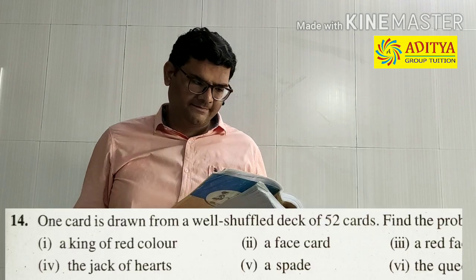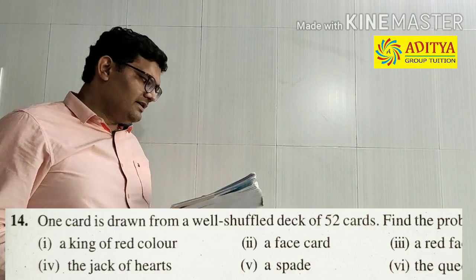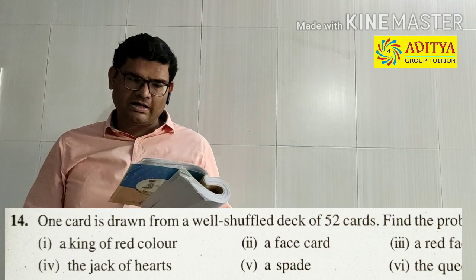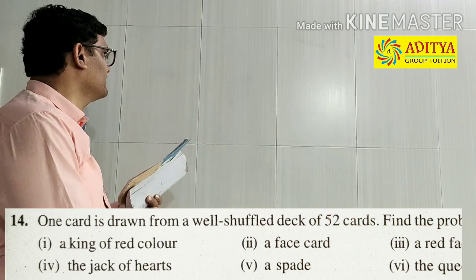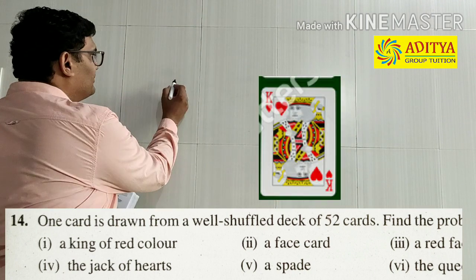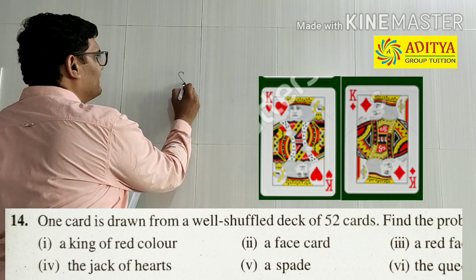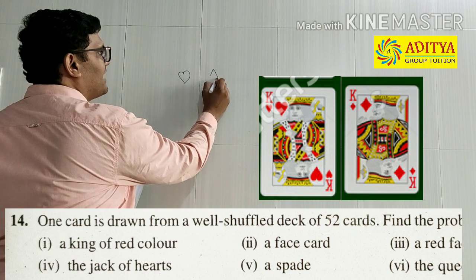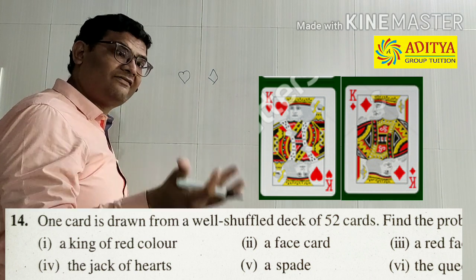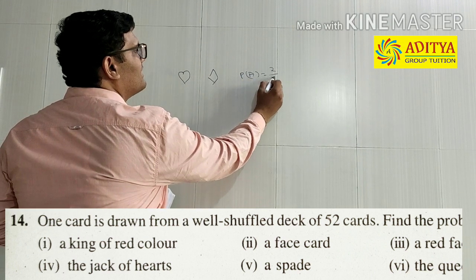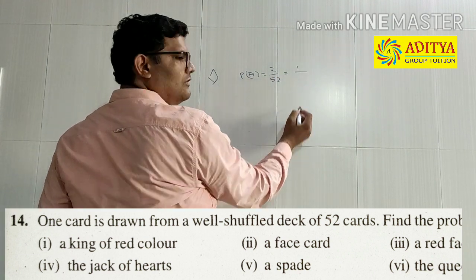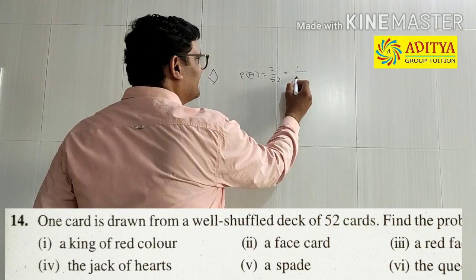Let's take a card sum. It is in exercise 15.1, sum number 14 in the textbook. One card is drawn from a well shuffled pack of 52 cards. Find the probability of getting the following. Number 1, a king of red color. There are two suits having red color, that is heart and diamond. So there are 2 kings of red color out of 52, which means the probability of this event will be 2 divided by 52, that is equal to 1 upon 26.